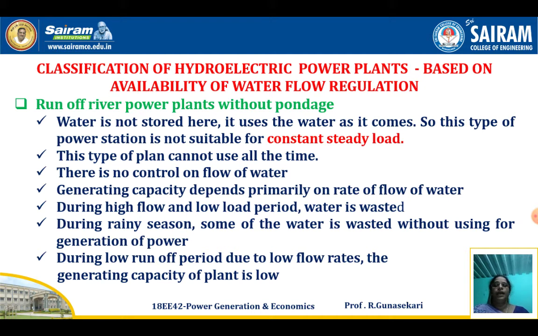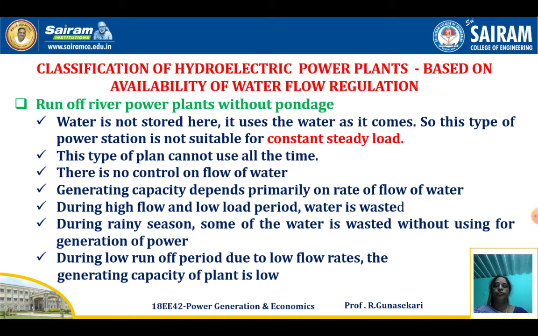In this power plant, water is not stored. It uses the water as it comes. So this type of power plant is not suitable for constant steady load. This type of power plant cannot be used all the time. There is no control on flow of water. Generating capacity depends on rate of flow of water.